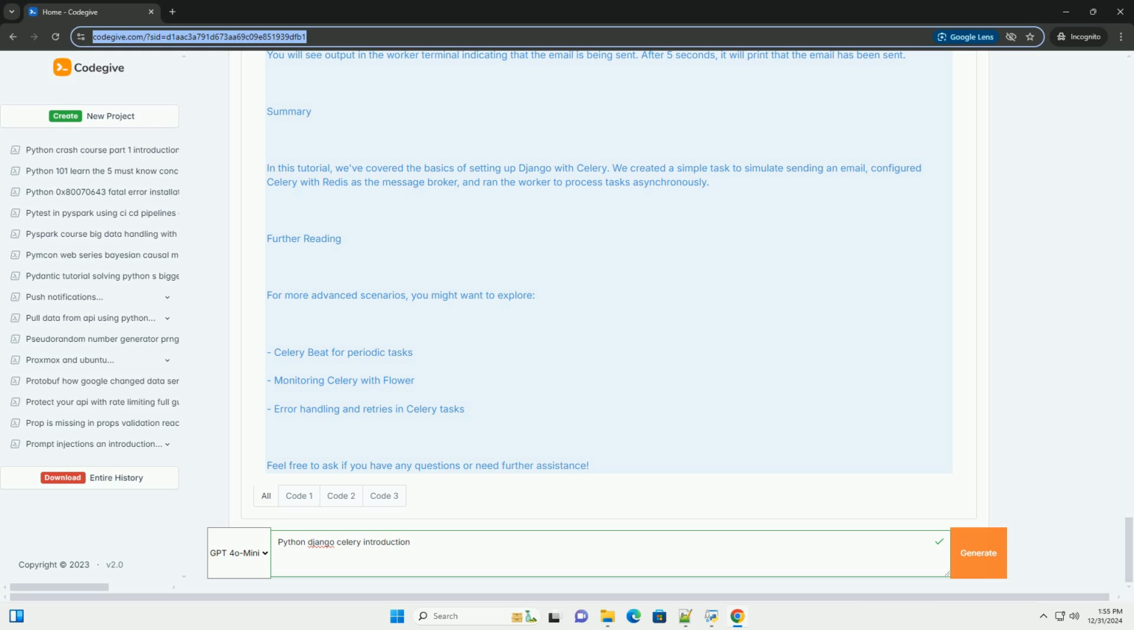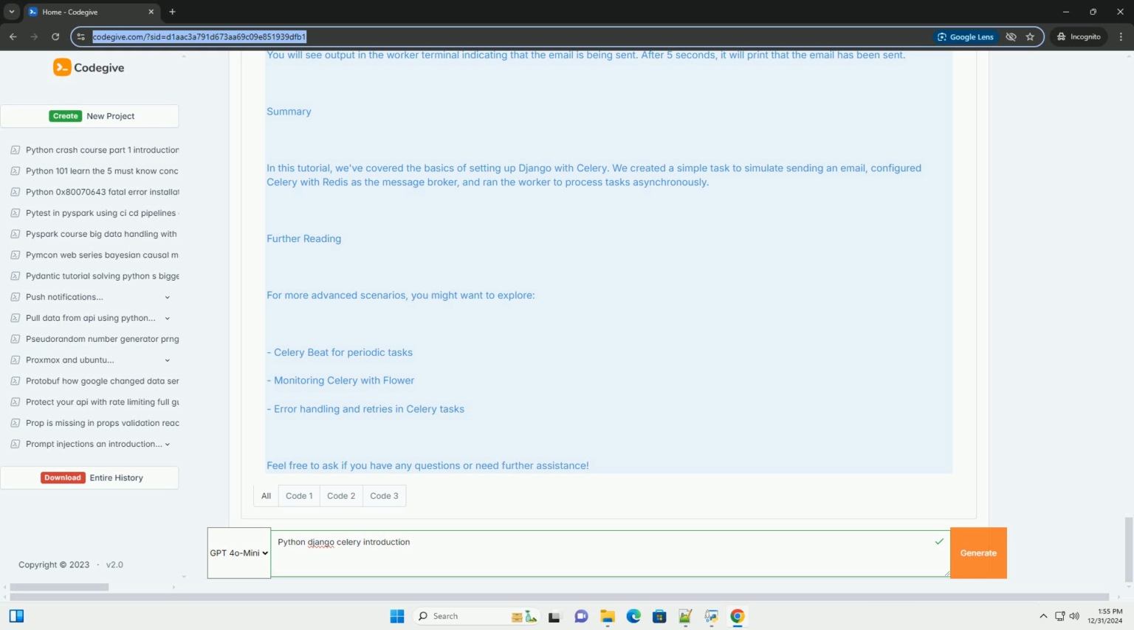Step 3: Configuring Celery with Django. In your Django project directory, create a new file named celery.py in the same directory as settings.py. In myproject/celery.py: import os, from celery import Celery, os.environ.setdefault DJANGO_SETTINGS_MODULE, myproject.settings. app = Celery('myproject'), app.config_from_object('django.conf:settings', namespace='CELERY'),